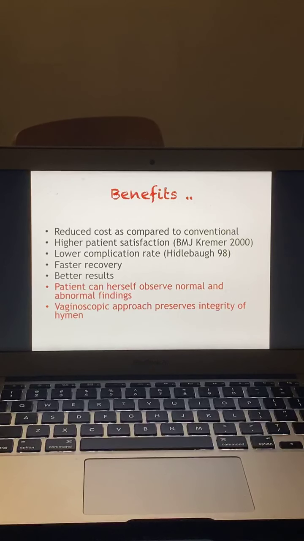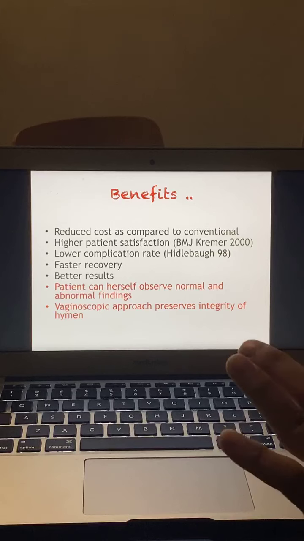Office hysteroscopy reduces the cost as compared to the conventional approach, with a high patient satisfaction rate, lower complication rate, faster recovery, and better results. The patient can herself observe normal and abnormal findings on the screen. The vaginoscopic approach preserves the integrity of the hymen, and hence is beneficial in a young girl who is unmarried, not sexually active, and diagnosed with intrauterine pathology.